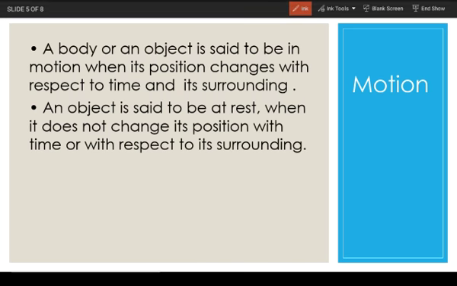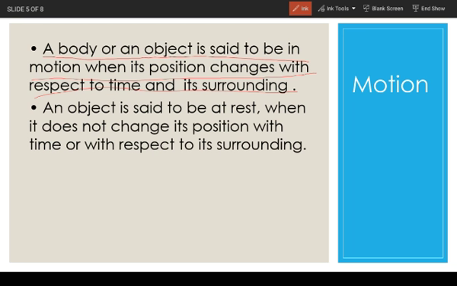Now we are going to see about motion. What is motion? A body or an object is said to be in motion when its position changes with respect to time and its surrounding. So when any object or any body is changing its position with respect to the time and its surrounding, at that time it is said to be in motion.